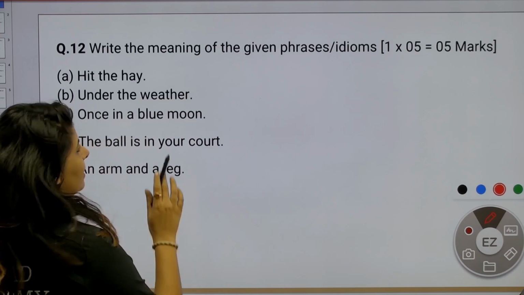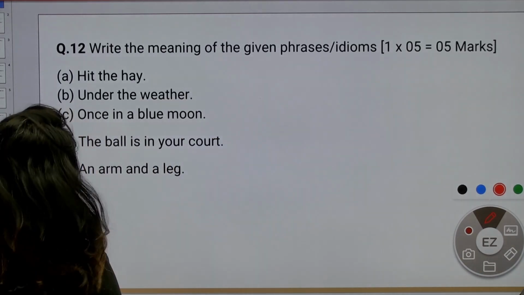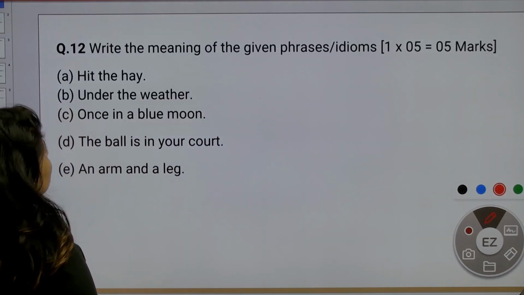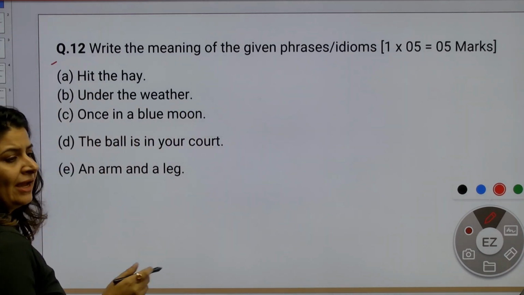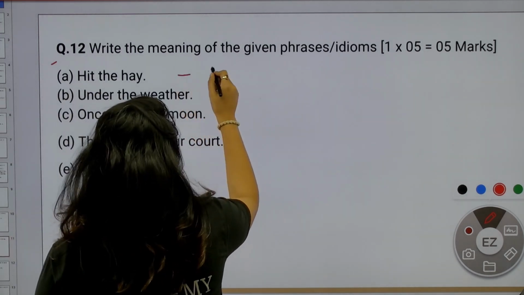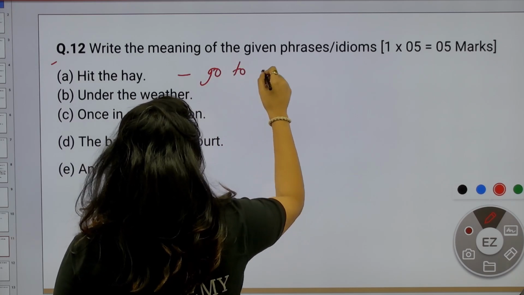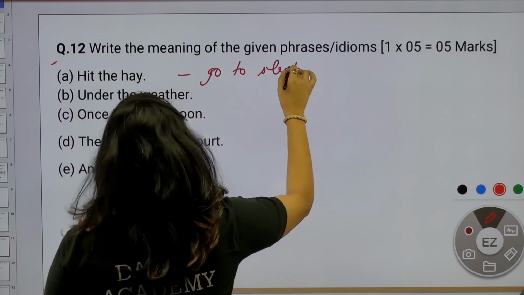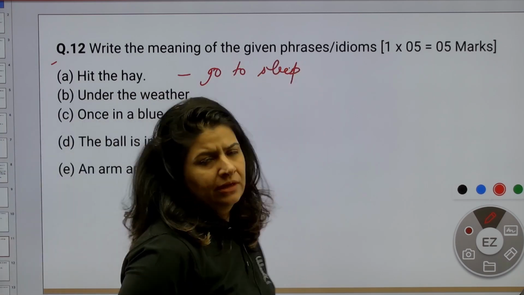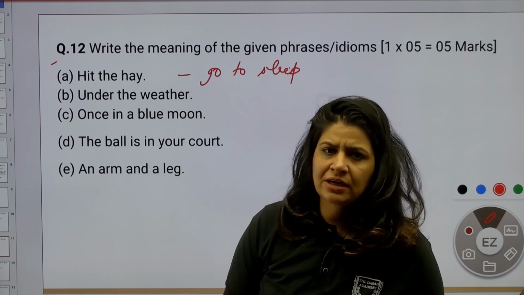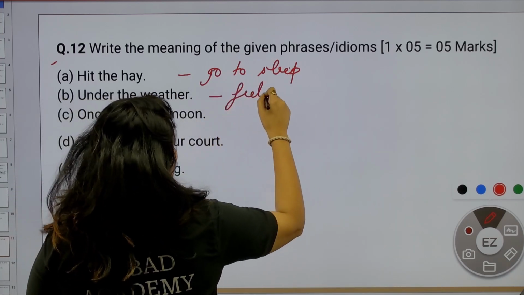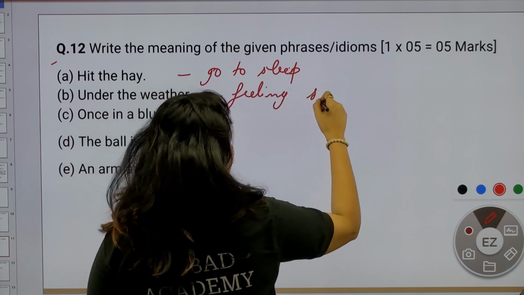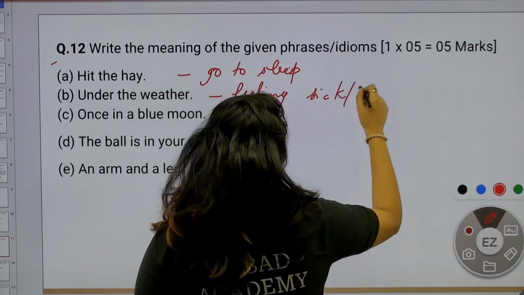5 marks. My favorite part of all the questions, idioms, right? First idiom, hit the hay. Very easy. Go to sleep. Second one, under the weather. My daughter is under the weather. She can't come today. So, feeling sick. Or you can say unwell.